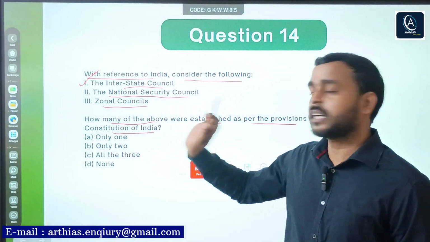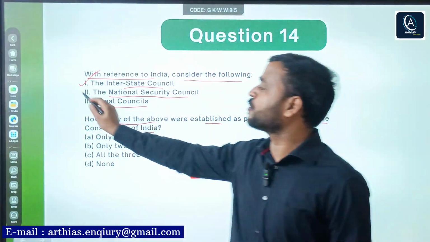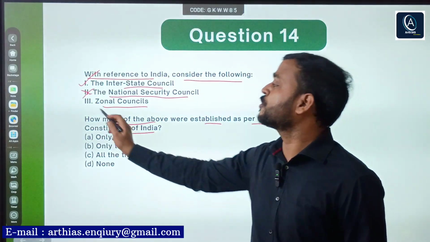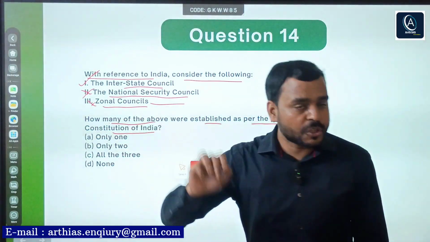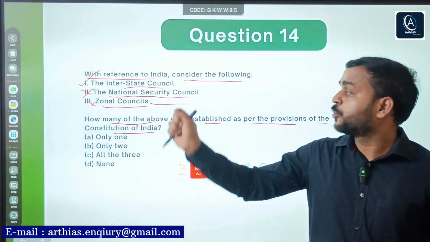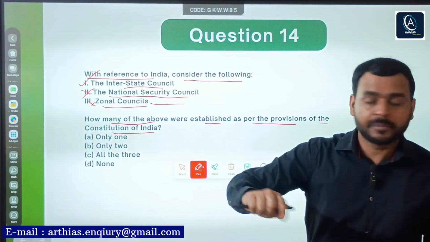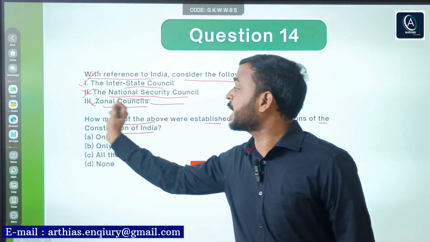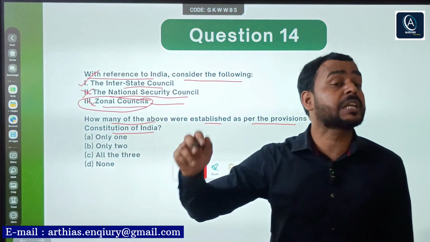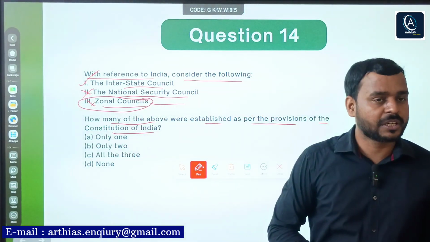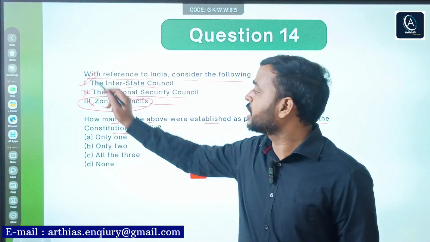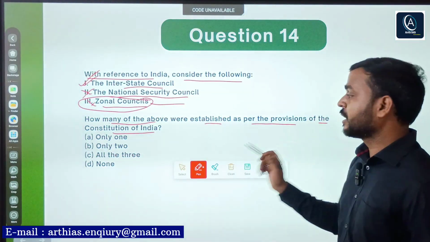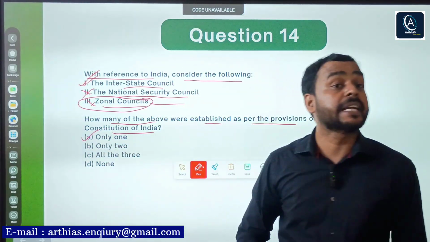So this is correct. Second, National Security Council, no. Zonal Council, also no, under constitutional provisions. Though it is indirectly created, there is no direct provision of zonal councils in the Constitution, nothing explicitly mentioned. So only one is correct, Interstate Council. So A is the right answer.